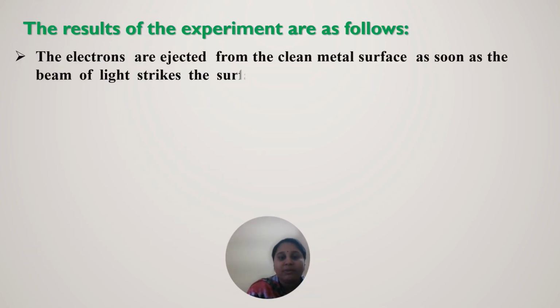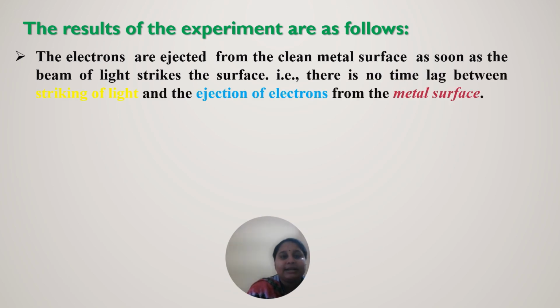So what are the results of the experiment? How did this experiment take place? The electrons are ejected from the clean metal surface as soon as the beam of light strikes the surface. So there is no time lag between the striking of light and the ejection of electrons from the metal surface. They both occur simultaneously, as the ejection of electrons takes place from the atom or the element.